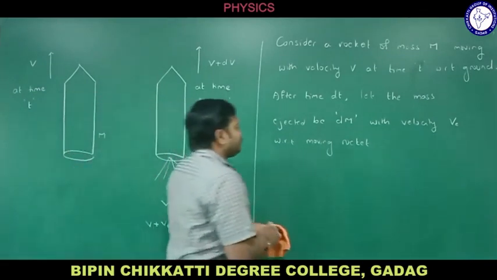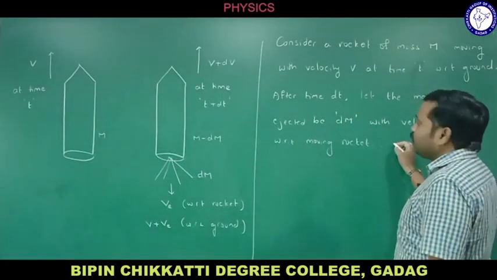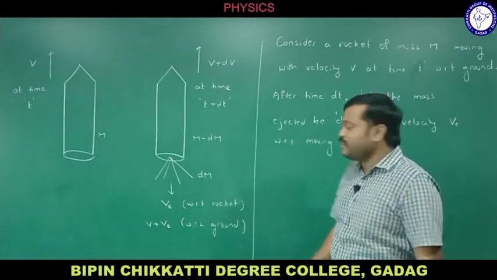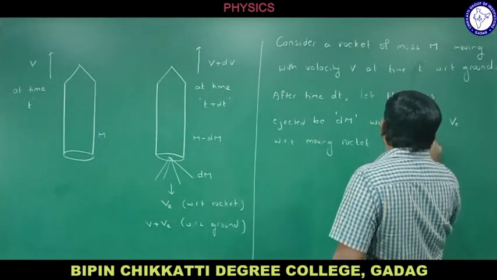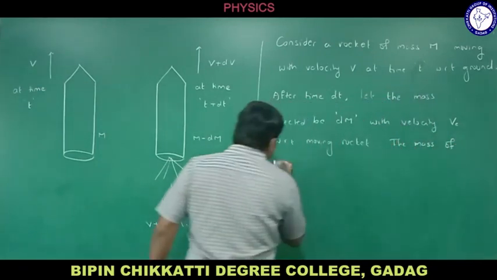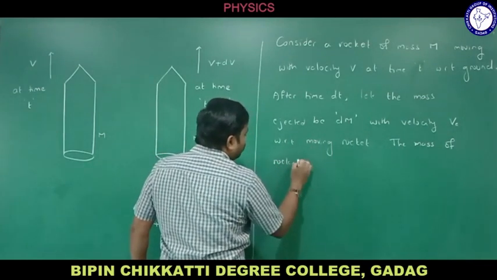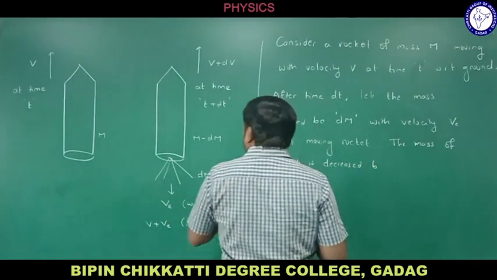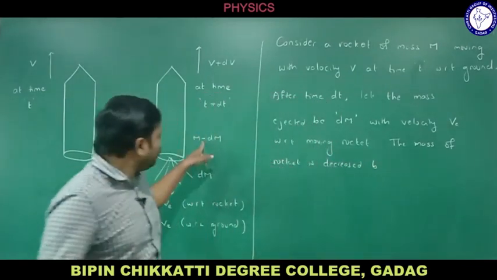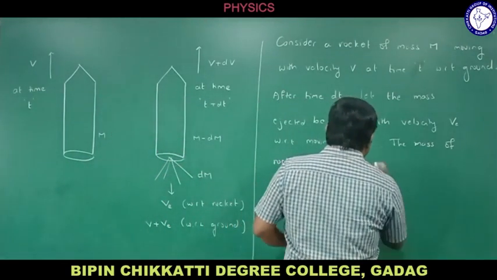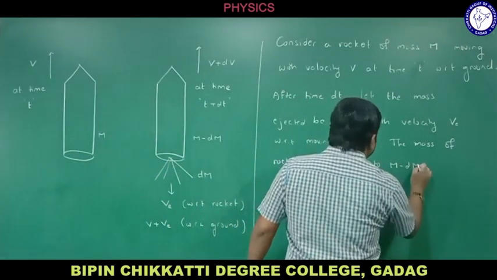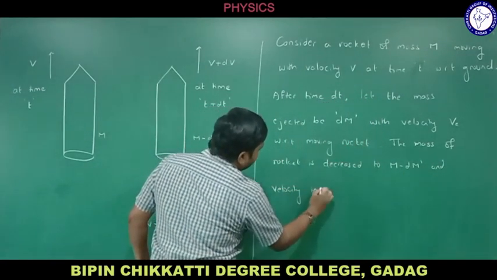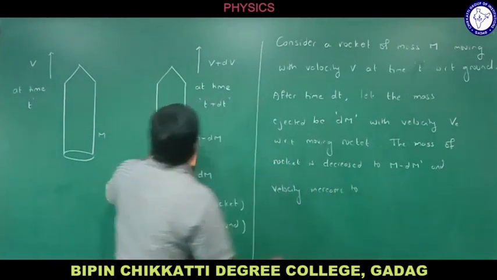Now what happens here? The mass of the rocket is decreased to m minus dm, right? Let me write like this, the mass of the rocket is decreased to m minus dm, and velocity increases to, what is the velocity increase now here?